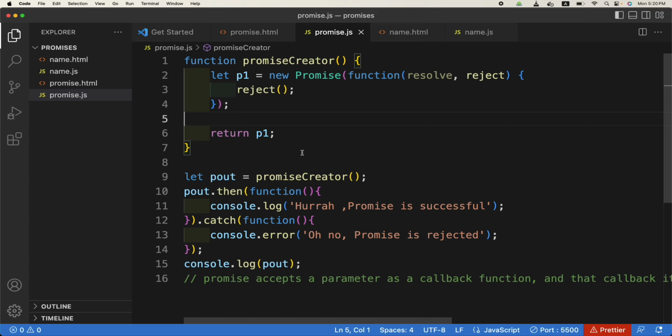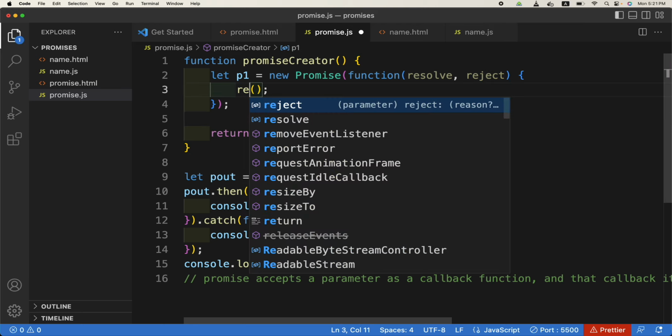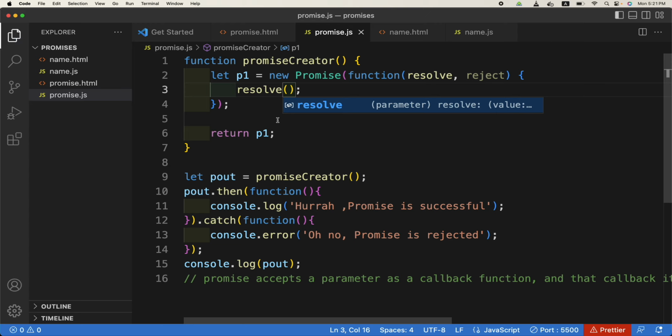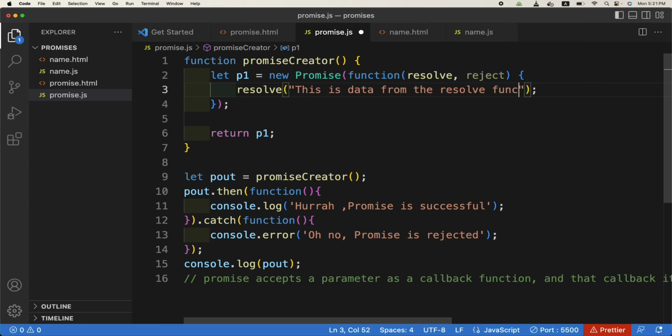So in the real world, how will it work? For example, you are fetching data from some API, and if it is successful, you will run the resolve, and that data will be present inside this dot then function. If it doesn't run successfully, then it will go to the catch. Okay, one more thing. Let us resolve it again. So you can pass any data inside this resolve function, any data. For example, we will call it this is data from the resolve function.